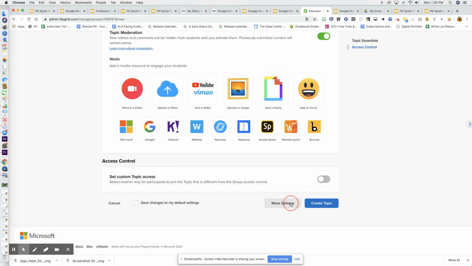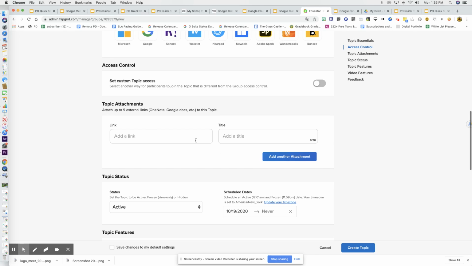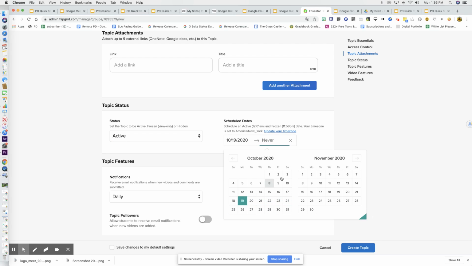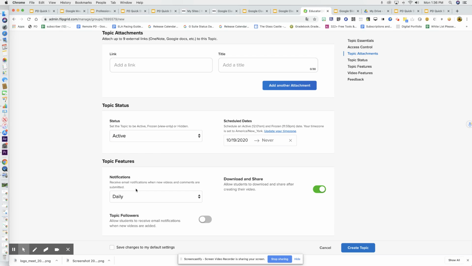I always go into more options. In more options, you can add attachments. You can set the topic status, so you can make it frozen, hidden, or active, and then you can schedule the date. So if you want them to have their presentations done by a certain date and a certain time, you can do that. You just click on that and you choose your date and time, just like you would in Google Classroom.